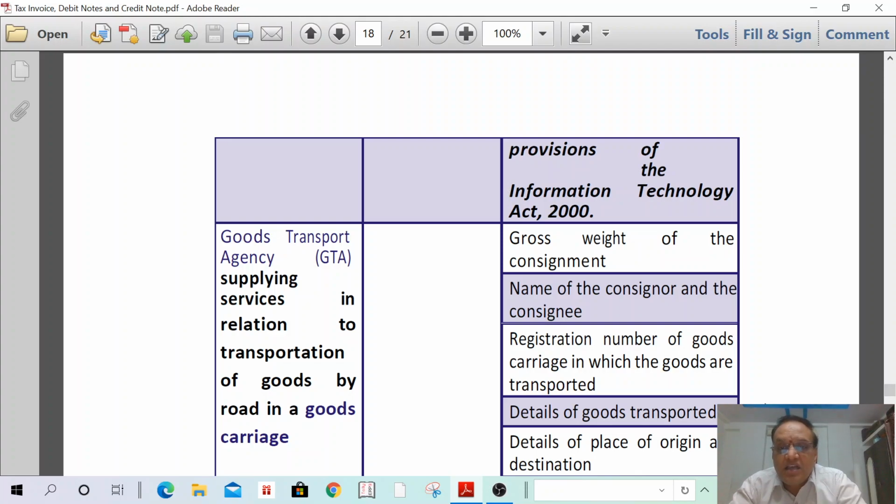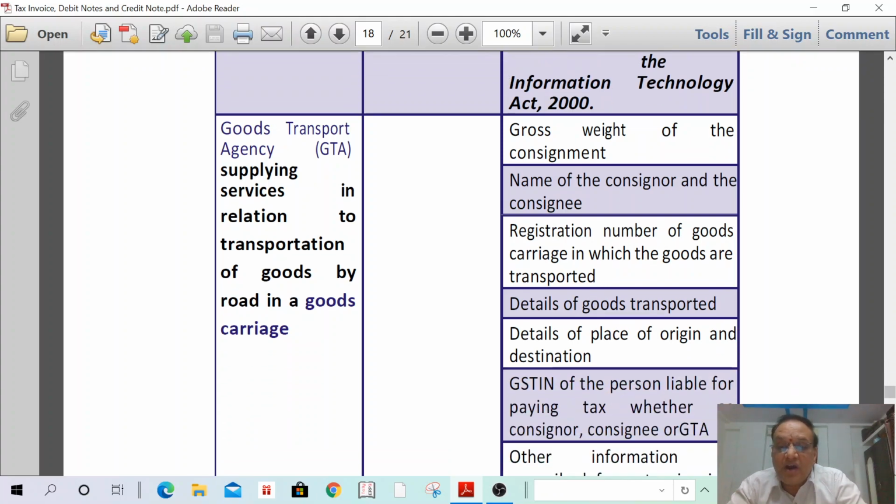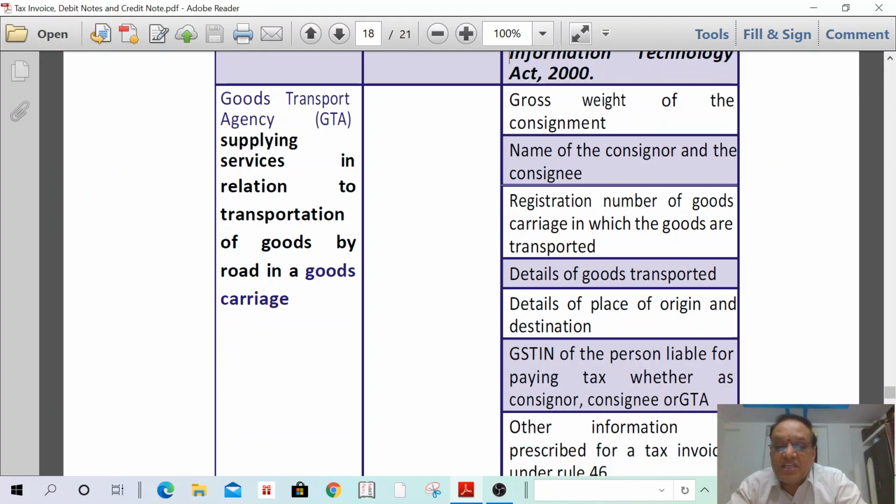The details are the gross weight of the consignment, name of the consignor and consignee, registration number of the goods carriage in which the goods are being transported, details of goods transported, date and place of origin, then GSTIN of the person liable for paying tax, whether as a consignor or consignee. Other information is as prescribed for tax invoice.